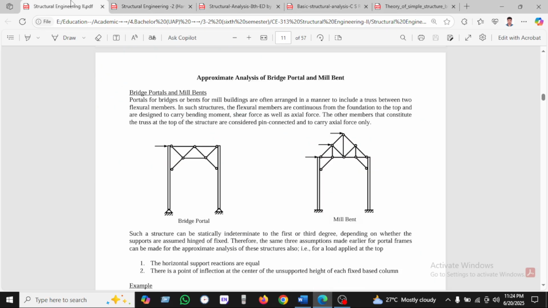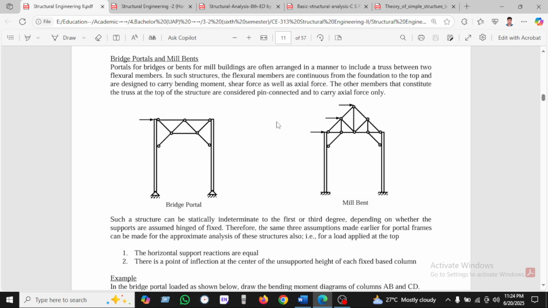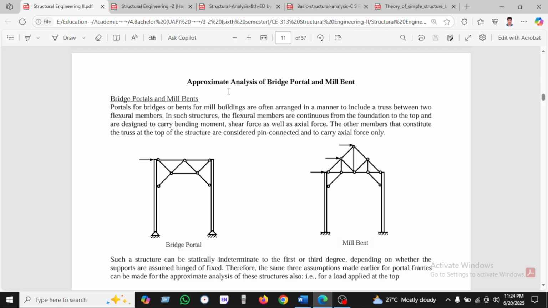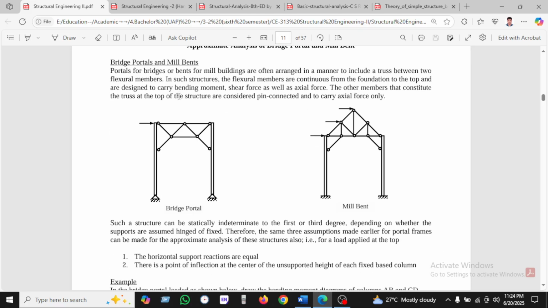The reference is taken from the notes of Professor Dr. Iftekhar Namsar, Professor at the University of Asia, Dhaka, Bangladesh. Okay, so let's see the bridge portal and mill bent.